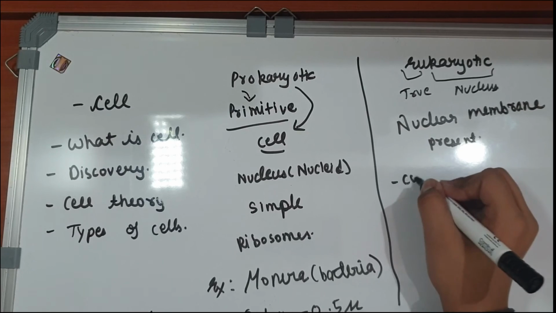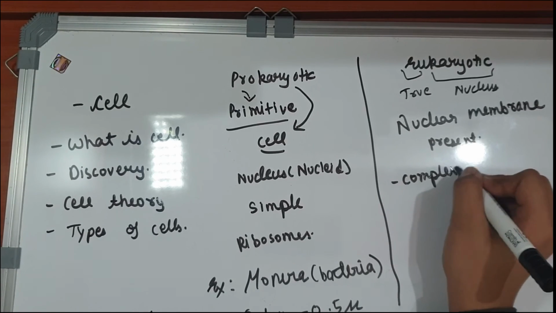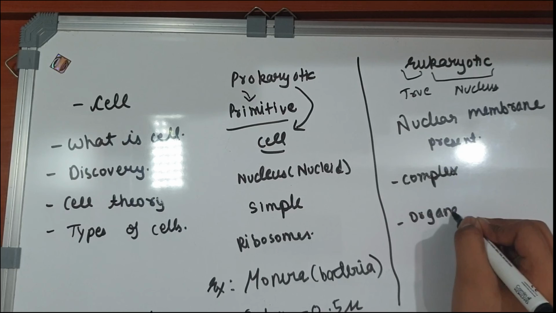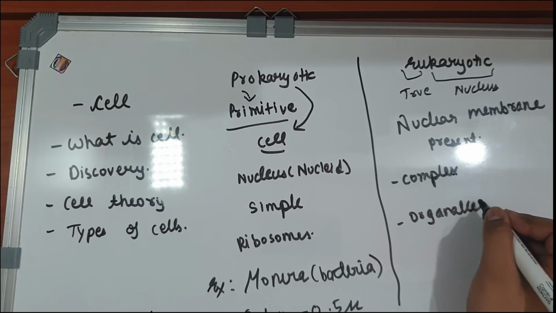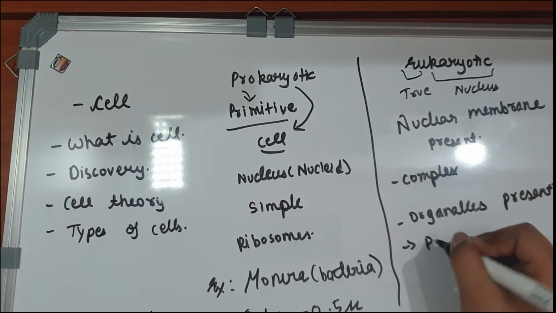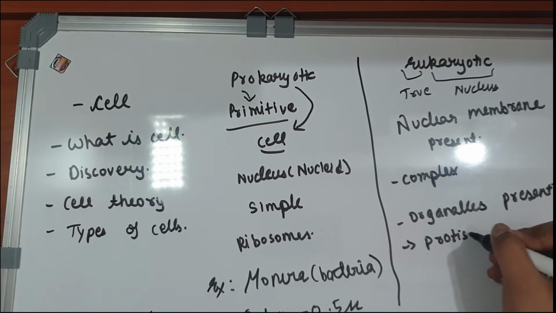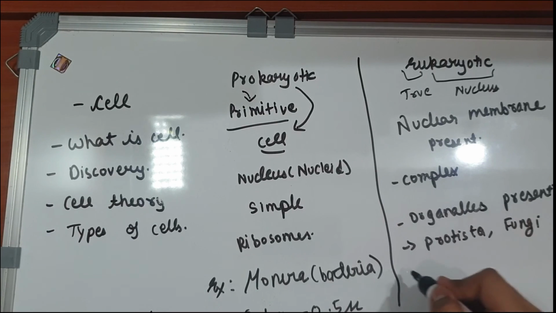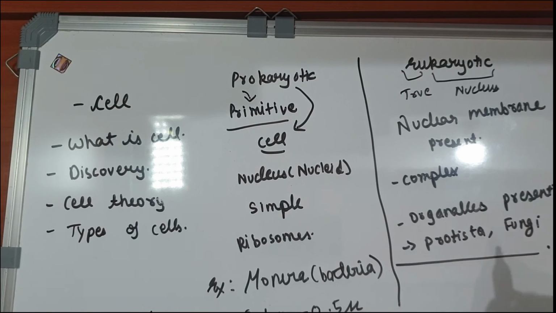They are complex and all cell organelles are present. Examples are Protista and fungi. And their size ranges from 5 to 100 microns.